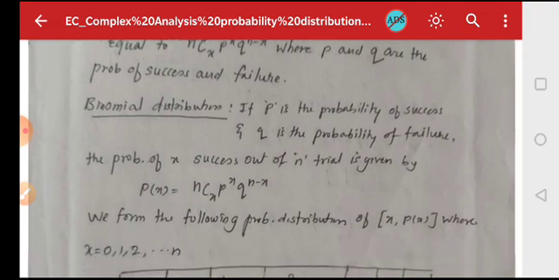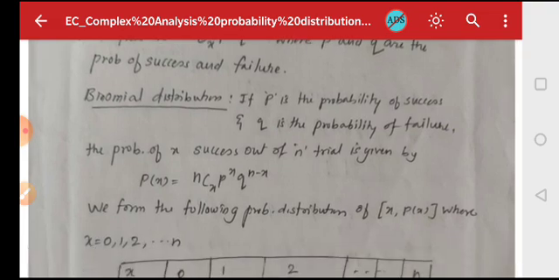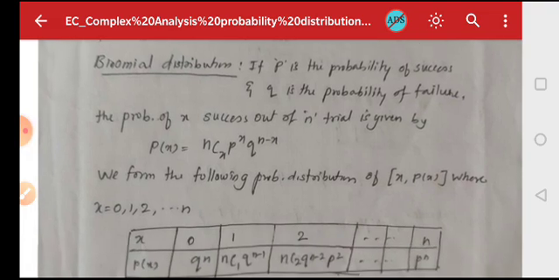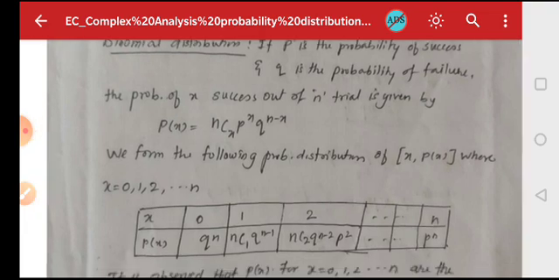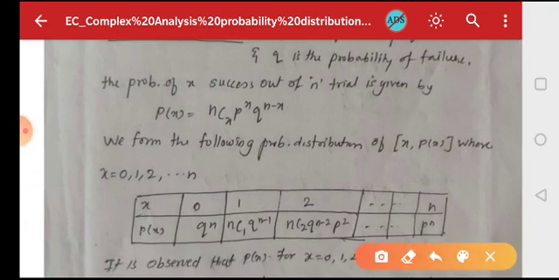Now, what is binomial distribution? If p is the probability of success and q is the probability of failure, then the probability of x successes in n trials is given by P(x) = nCx p^x q^(n-x). We form the following probability distribution of x, P(x), where x takes the value 0, 1, 2, 3 and so on up to n.